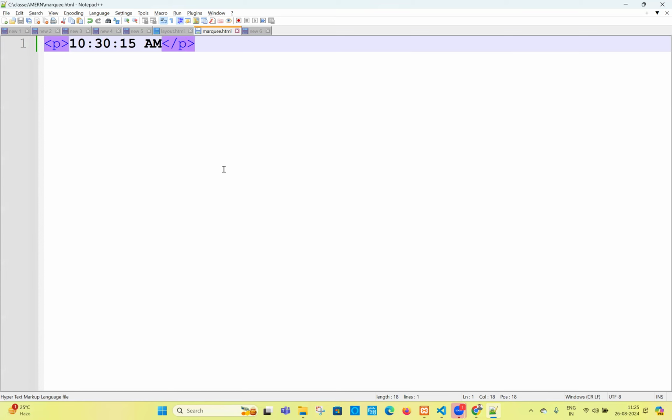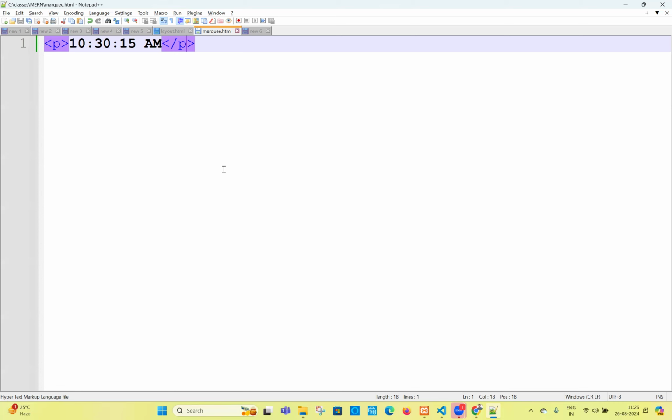But remember, why then can we use the paragraph tag in place of time? Remember what HTML5 is suggesting to us: semantics. While displaying any content in the browser, for example, if you want to display time, use the time tag. Use the time tag only. The browser will understand, the user will understand this is for time. The paragraph tag is also doing the same thing, and the time tag is also doing the same thing.